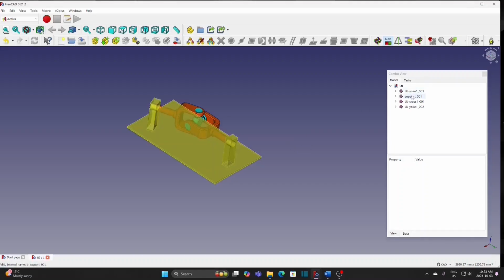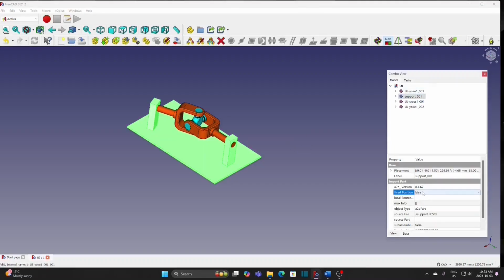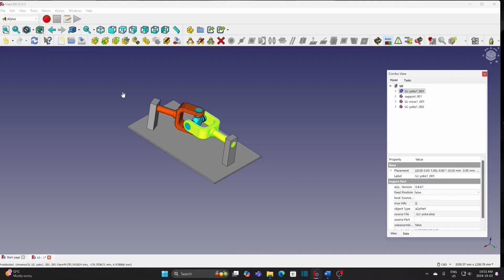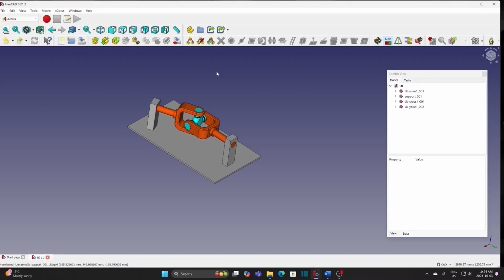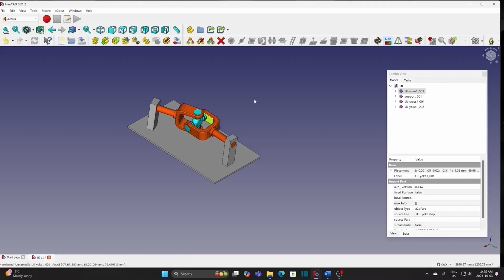To solve the problem, select support and change fixed position to true. Then select the yoke and change fixed position to false. Now the offset angle between the input shaft and the output shaft is 20 degrees. Select the Move under constraint icon, and then select the yoke and use the mouse to rotate it. In the next section, we'll create a simple macro to rotate the universal joint.